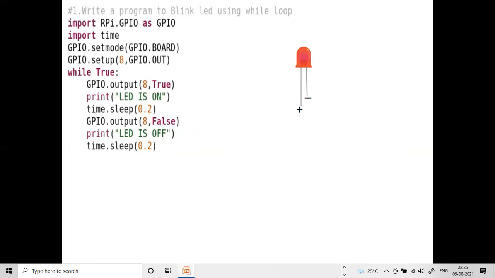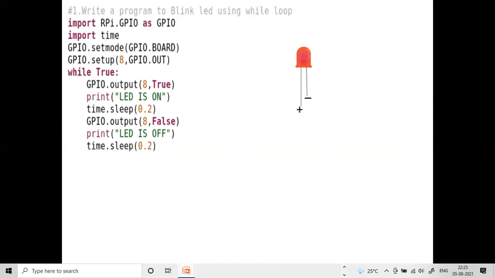So that you need to mention here GPIO.setup 8, GPIO.OUT. So that means 8 pin we are using. That 8 pin we are connected to our LED positive terminal. Next, anyway, ground pin 39 is the ground pin that we are going to use. So regarding ground pin, we are not mentioned in the program. That is a default pin. Next, we are under while True, we are writing these statements like initialization of pin.